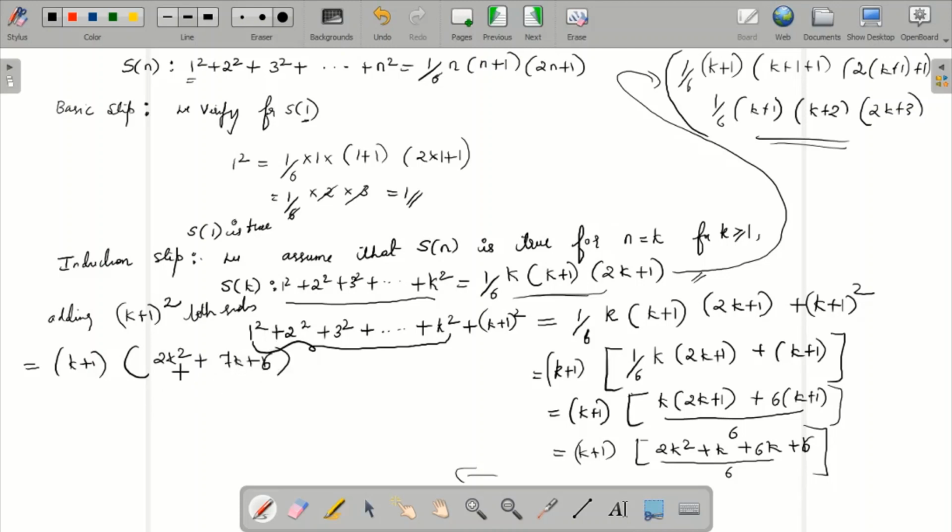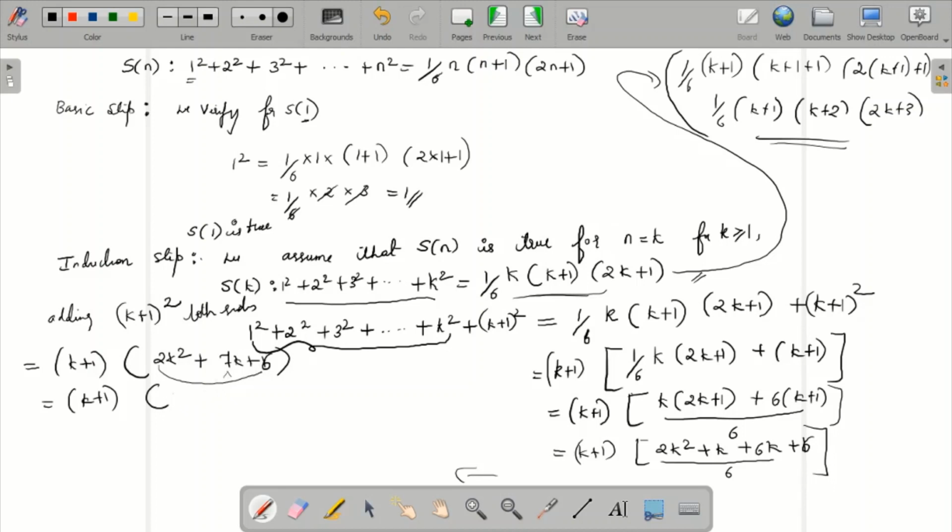So how can I solve? You know how to solve this. With k plus 1 out, this will be in the form of 2k square plus 7k plus 6. Here 2 sixes are 12, so this and this when you multiply you will get 12. It is nothing but 4 threes are 12, so I can split this into 4 and 3.